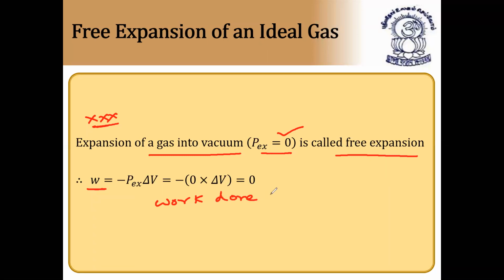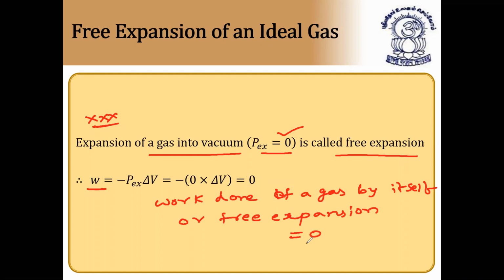Work done of a gas by itself, or free expansion, is always equal to 0, because in this case P external is equal to 0.